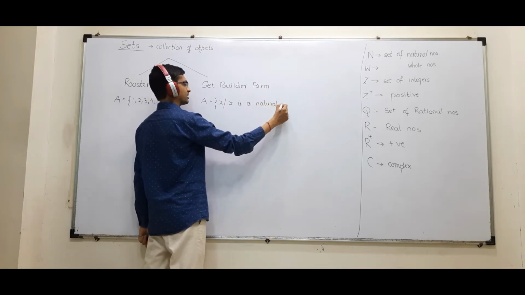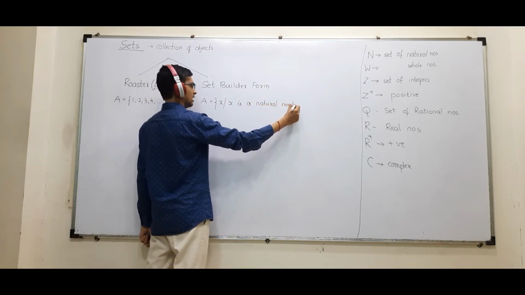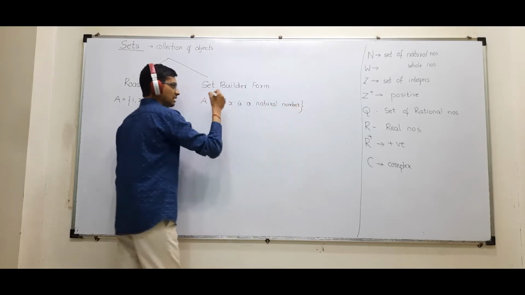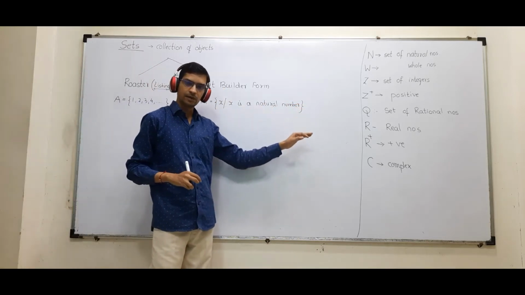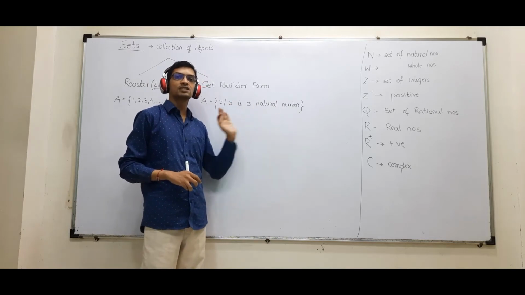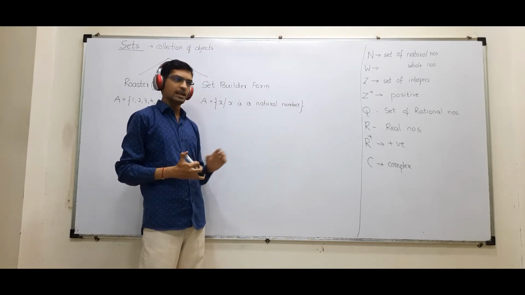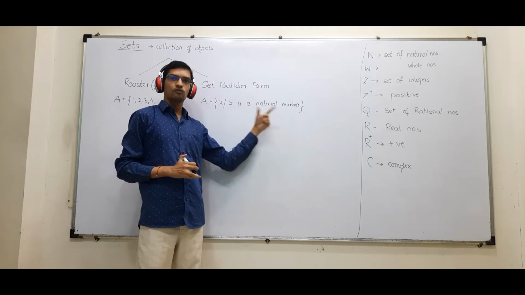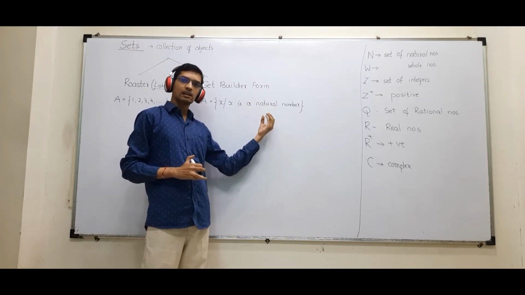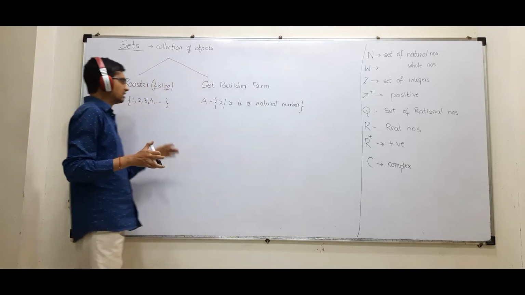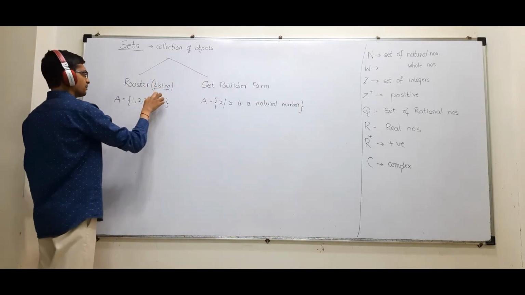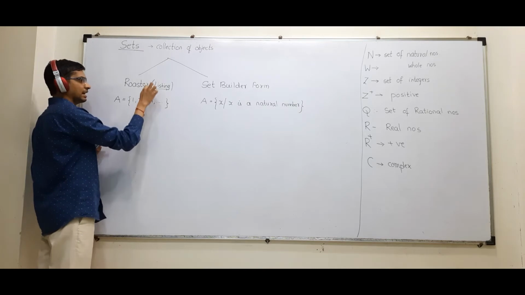Once I explain the numericals, you will understand basically what we mean by set builder form. In set builder form, we either write statements or we write specific formulas. We never list the elements. We write formulas, and where the number starts and where the number ends. Initially, just remember this. The listing method means listing all the elements.